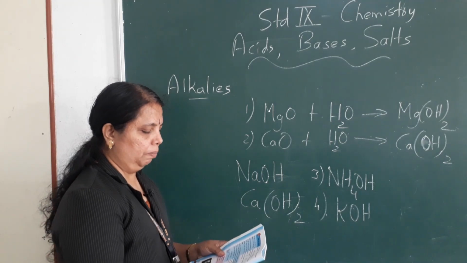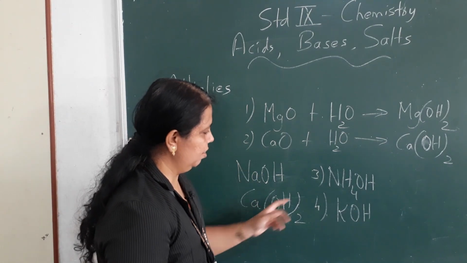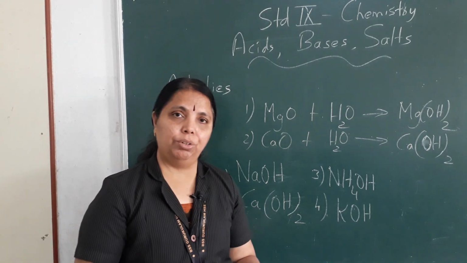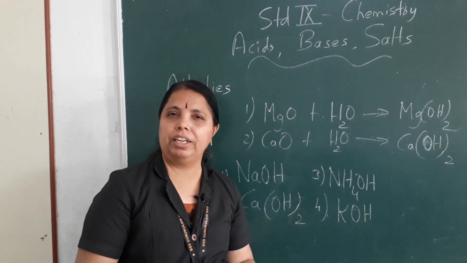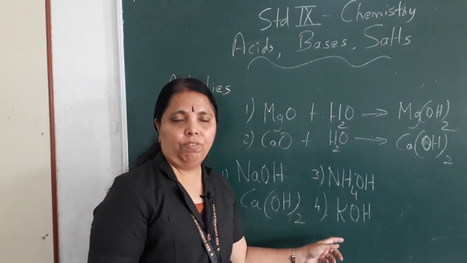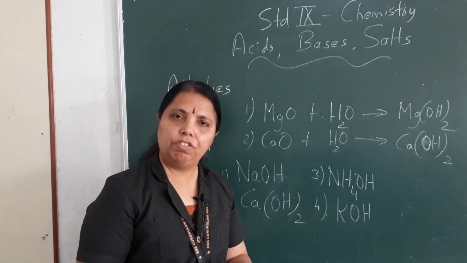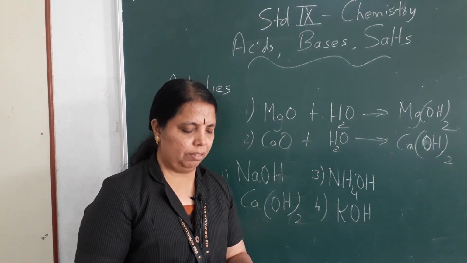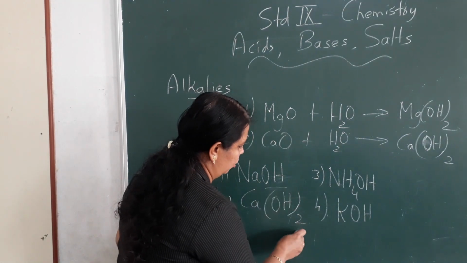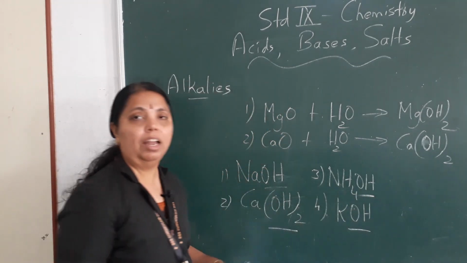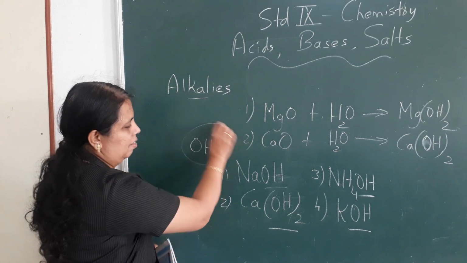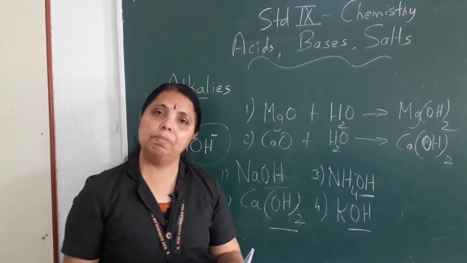Okay. Now, when you notice these chemical formulas, can you see anything in common? In the case of acids, I told you the H plus ion concentration increases, isn't it? Now, in the case of bases, what is common in all the four formulas? Just have a look. Yes, the hydroxide ion is common, OH minus ion. This is the hydroxide ion. OH minus ion, this is common in all the bases.